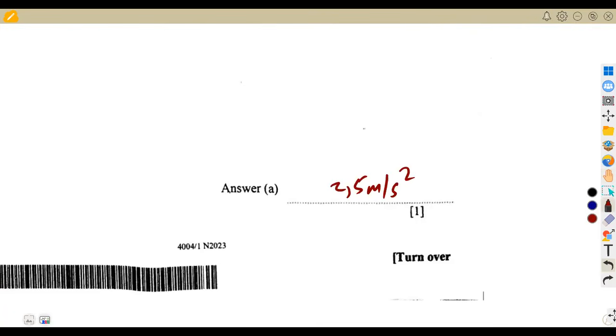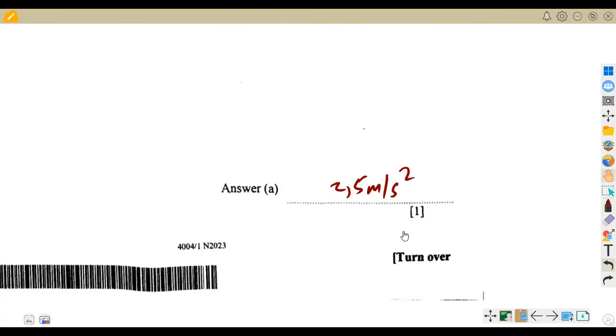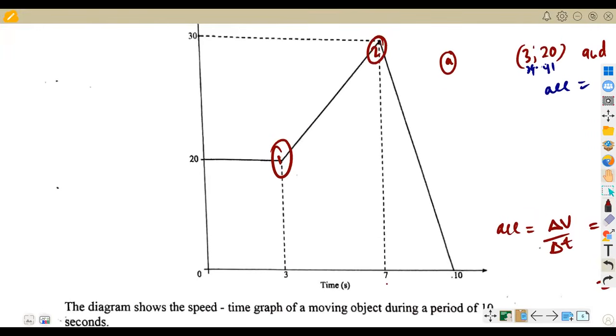Anyways, let us check the other part of the question. Now we are given the distance covered by the object at constant speed. Distance, remember, is area. At constant speed, where is the object maintaining the same speed? That is along here. That's our constant speed, so we need the area there. Distance is the area. That's our item B.